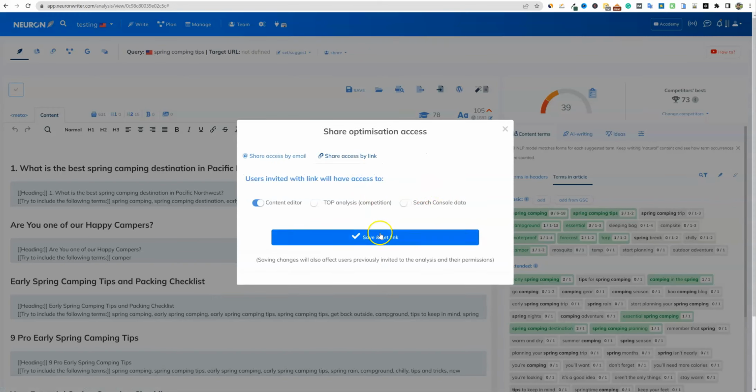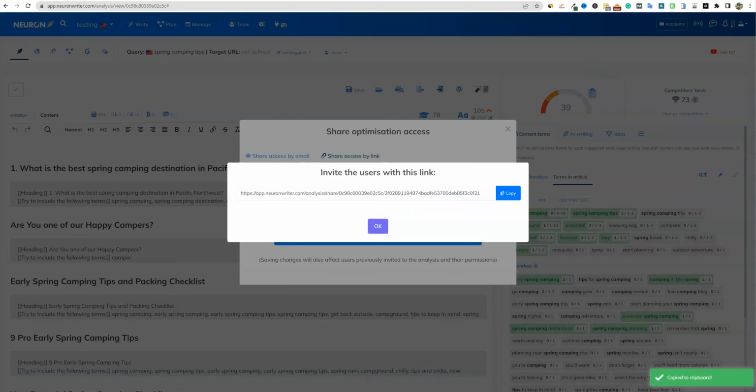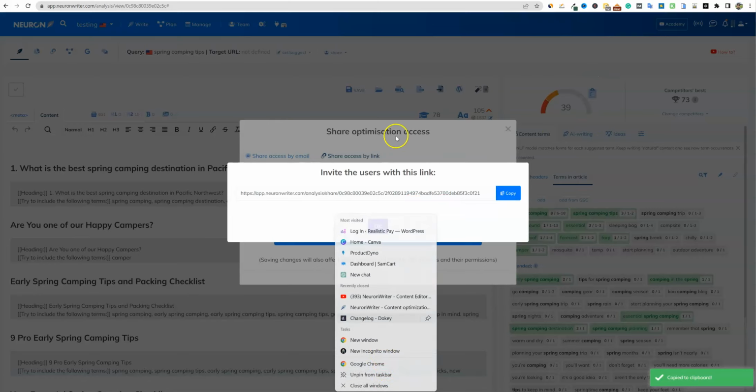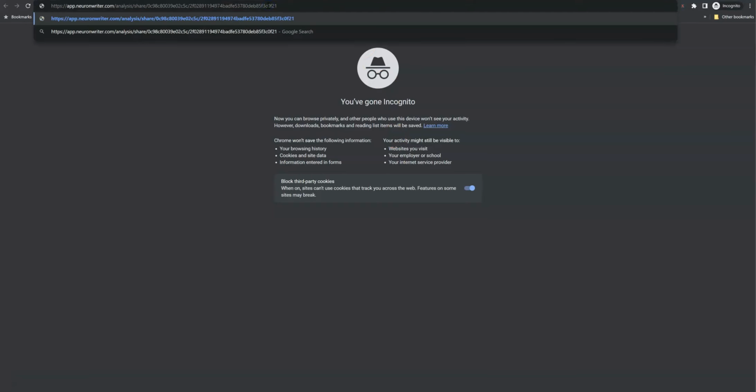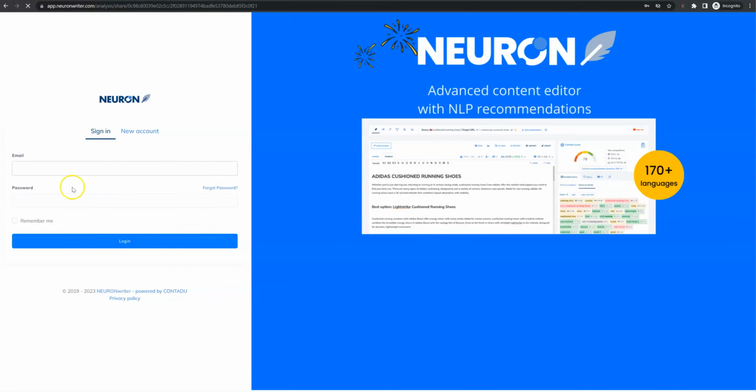And I've done all this, works really, really well. So Neuronwriter works well if you're just giving full access to your VA or a writer. And I think that that's where it shines. So you would have this, and we'll open up an incognito window, and this is how this would look over here. And you just push enter, and then they would have access to the outline and so forth, right?